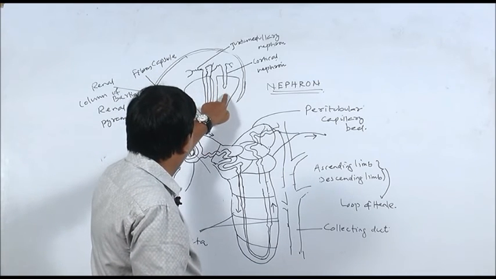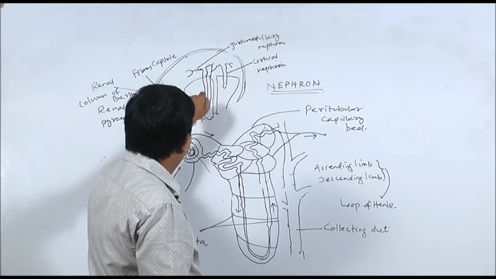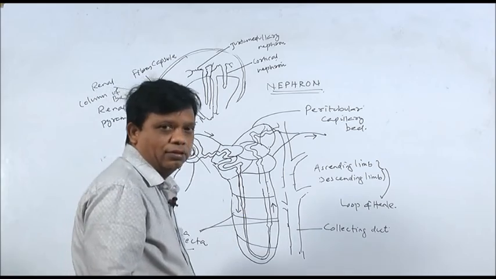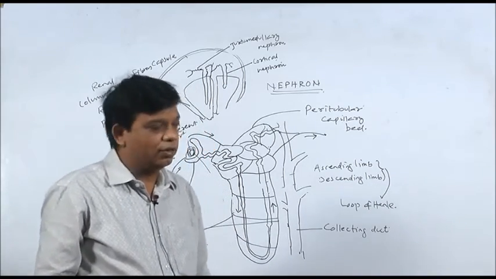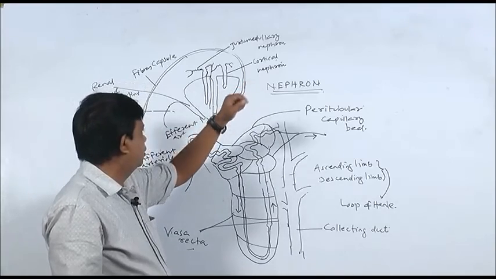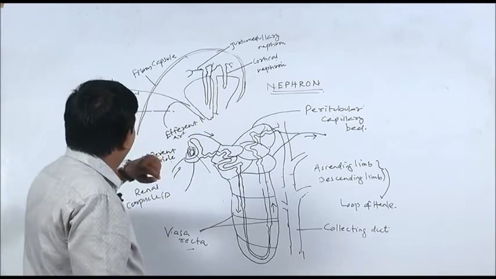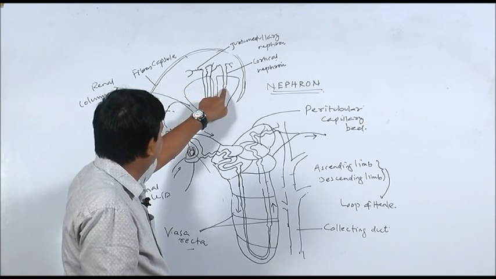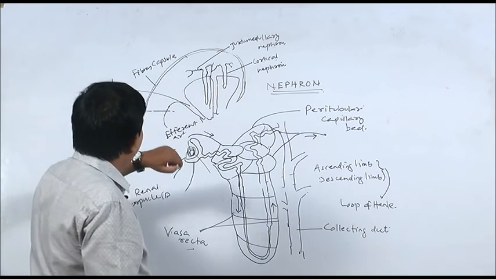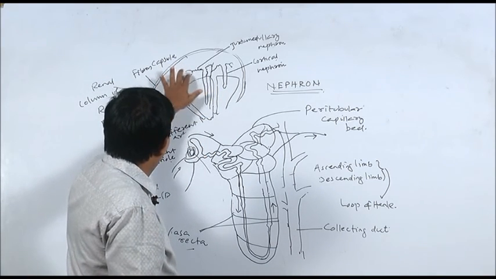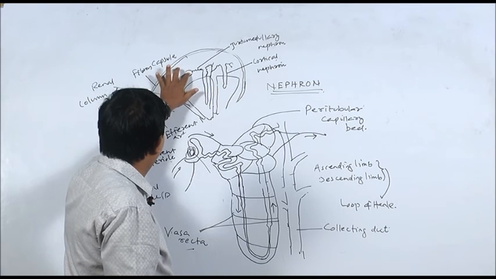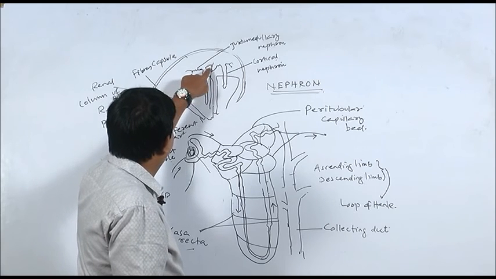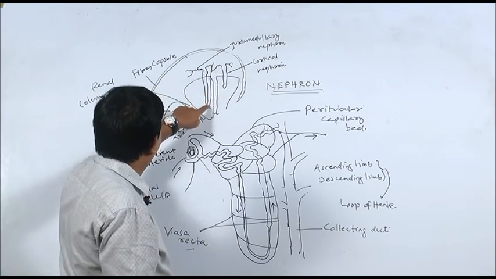Here a little while ago I was talking about the two types of nephrons. In each kidney there will be about 1 million such nephrons. The nephrons fall into two categories. One is juxtamedullary nephron, the other is cortical nephron. Mark here, I have drawn one juxtamedullary nephron and one cortical nephron. See here the difference. In this nephron, this is the Bowman's capsule, this is proximal convoluted tubule, this is loop of Henle, and this is distal convoluted tubule, this is the collecting duct.